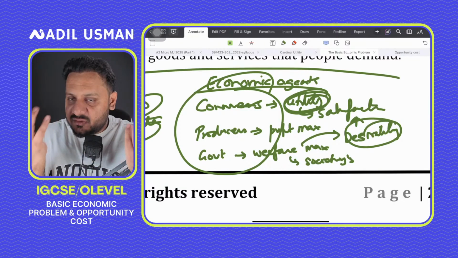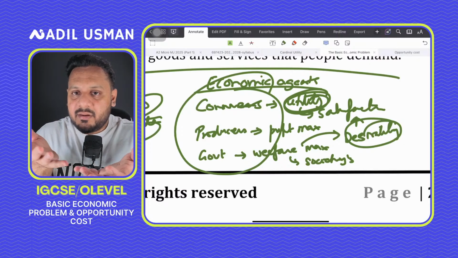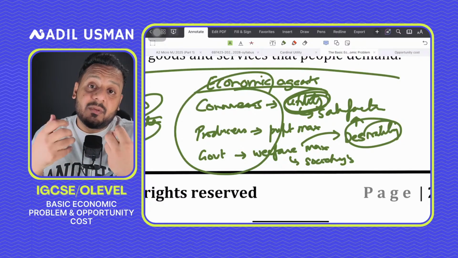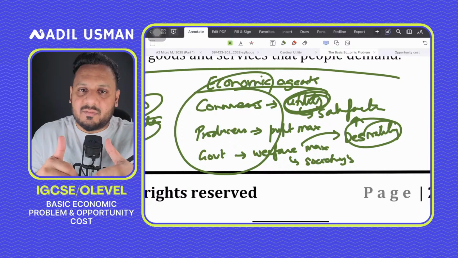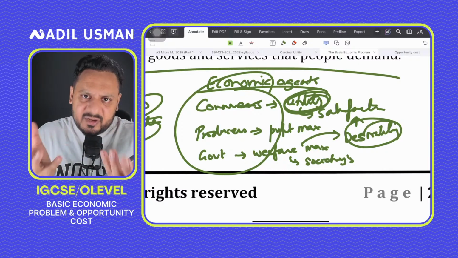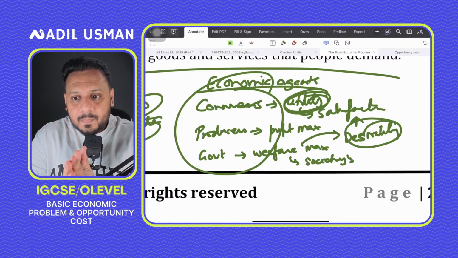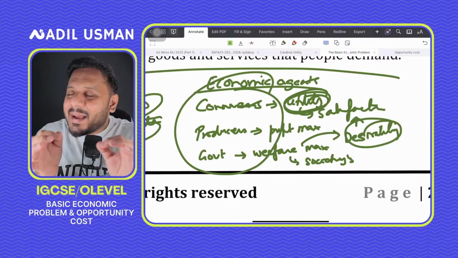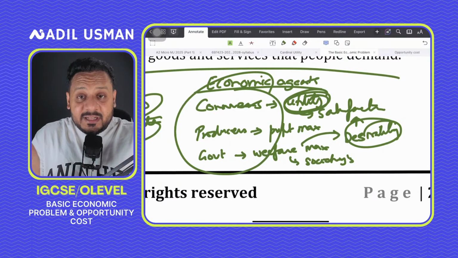You make rational decisions. Producers want to maximize profit. It could only be done if they end up making rational decisions. Was it the right time to launch a product, or should we have upgraded existing ones? We ended up wasting so much money in launching a new product. We could have upgraded the existing ones. So they need to think. Again, it boils down to the basic economic problem of scarcity. Governments don't have enough money, right? So they also need to make rational decisions that are in the best interest of society's welfare, right, guys?